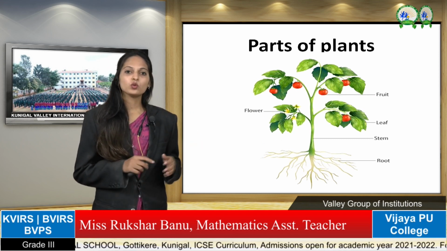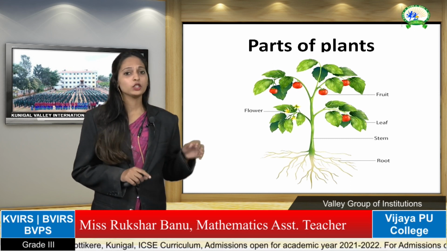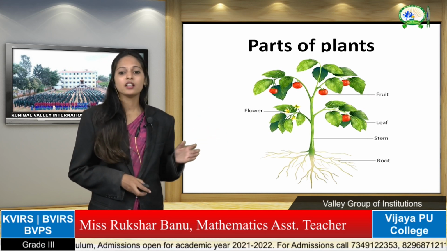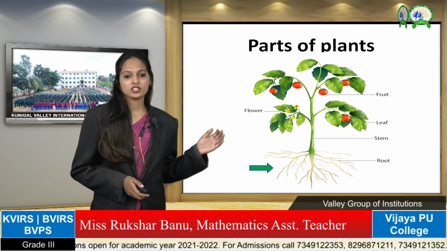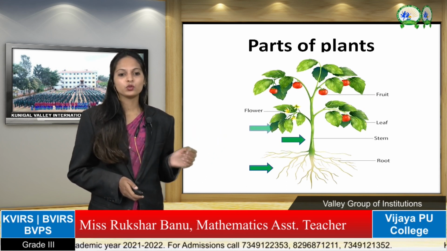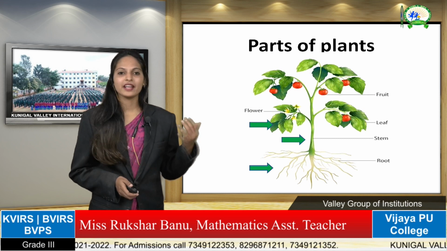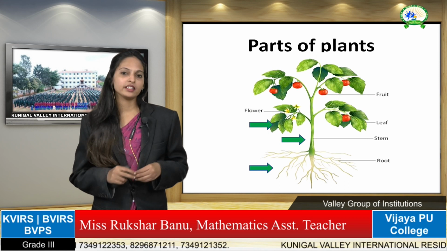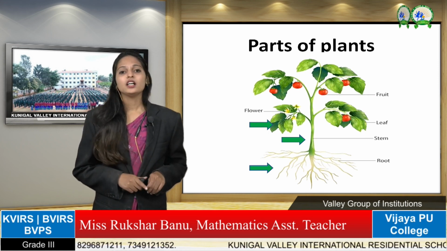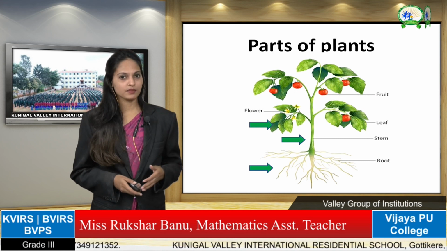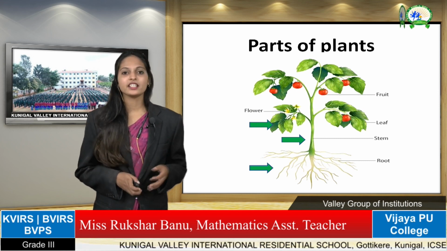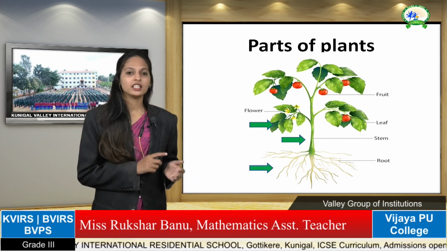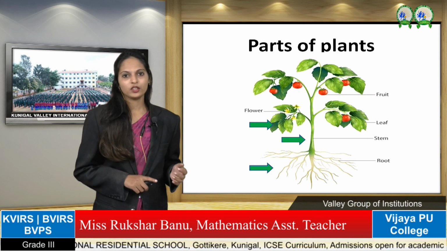In the root system, the roots are also of two types, the taproot and fibrous root. In the shoot system there are stem, leaves, fruits, flowers, buds, branches, etc. We have learned there are two types of roots, and there are many types of stems, that is thick stems and thin stems. And the leaves are green in color because of chlorophyll. That is the colored pigment called chlorophyll. We have learned that.